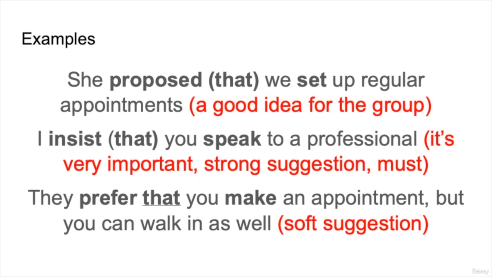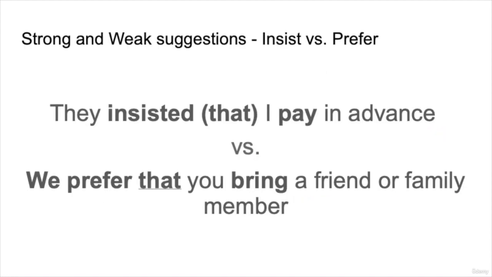They prefer that you make an appointment, but you can walk in as well. So here, prefer meaning a soft suggestion, and remember to keep that. They prefer that you make an appointment. Now remember our strong and weak suggestions, insist versus prefer. In the first situation, they insisted I pay in advance. So this is very important and you must pay in advance. So they insist that I pay in advance. The second situation, we prefer that you bring a friend or family member. So it's best usually if you do bring a friend or family member, but if you can't, that's okay too.